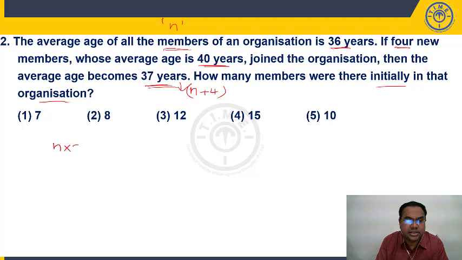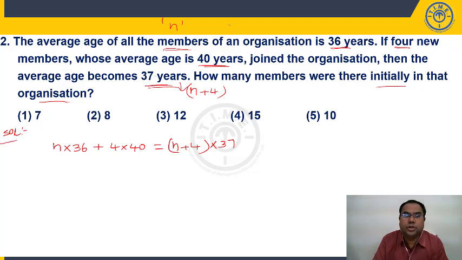Now what is the total age of these n people? n into 36. To this I am adding 4 people, their average is 40. The n plus 4 people's average is 37 years, which means n plus 4 into 37. Is this clear? I'm just taking total age. Average is the sum of n numbers divided by n, so the sum of n numbers is nothing but average into n. 36 into n is the total of this group. 4 people, average 40: what is the total age? 4 into 40.